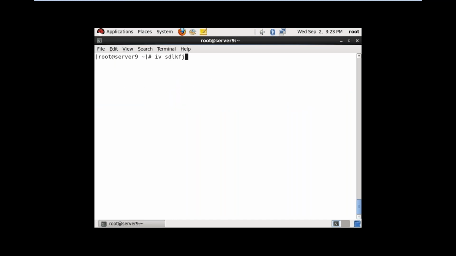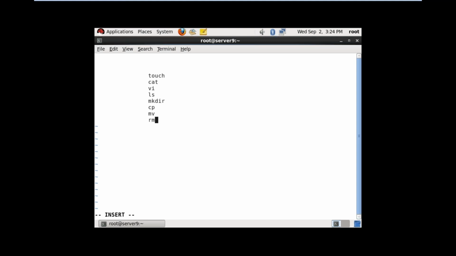Now, so far what commands have we seen: touch, cat, vi, ls, mkdir, cp, mv, rm. So touch is the command with which we create empty files.